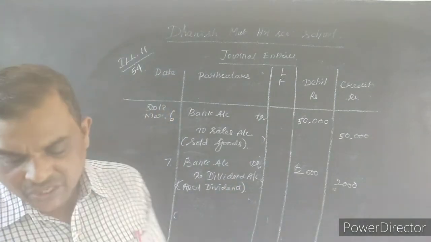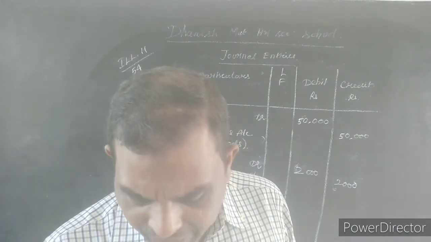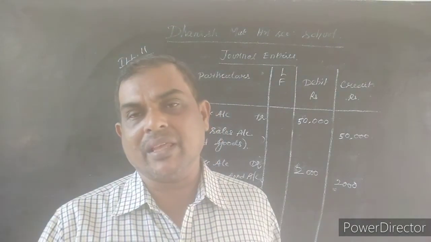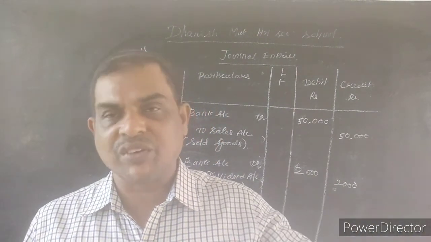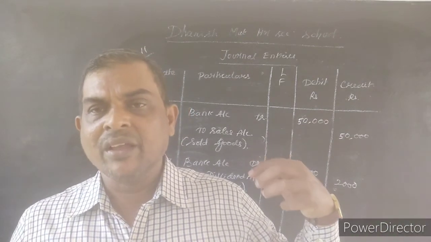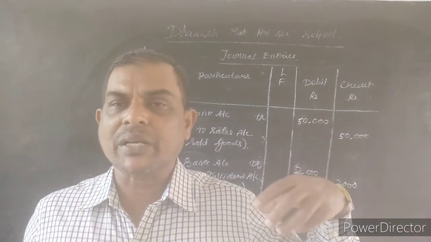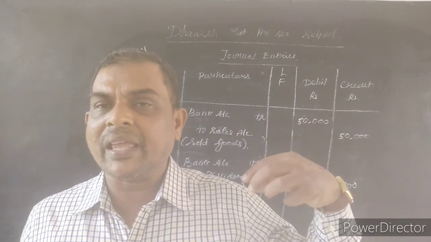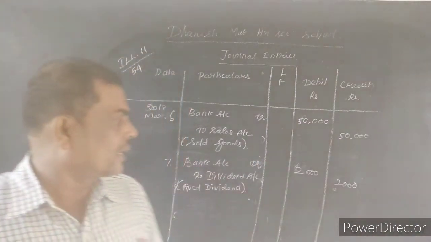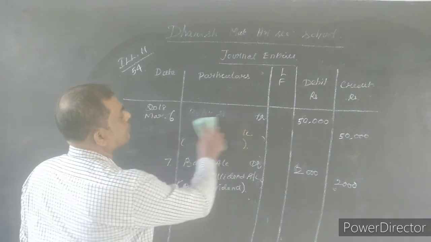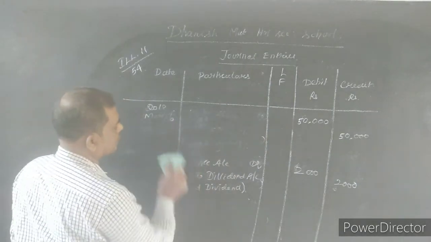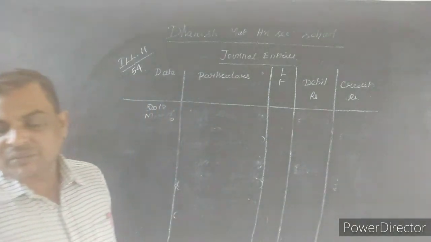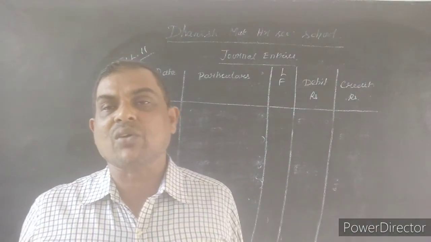Okay, what is the next journal entry? Money withdrawn from ATM. From the ATM machine you are withdrawing cash, so cash is coming in, given by the bank. When we deposit cash, bank will be debited and cash will be credited. When we withdraw money, cash will be debited and bank will be credited. So cash account debtor to bank account, because cash is coming inside.